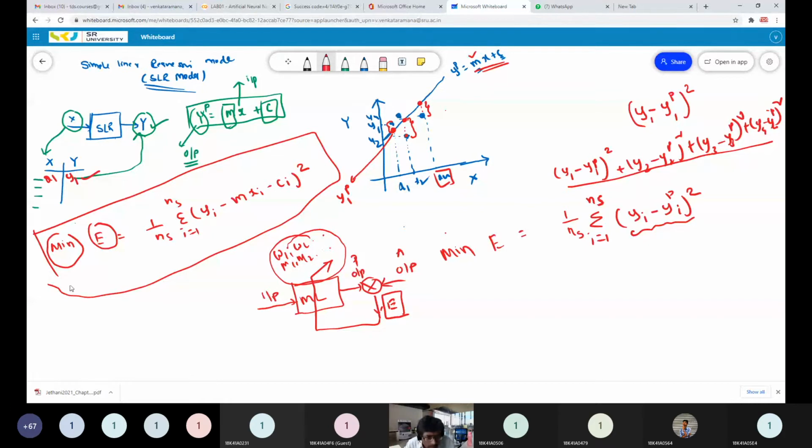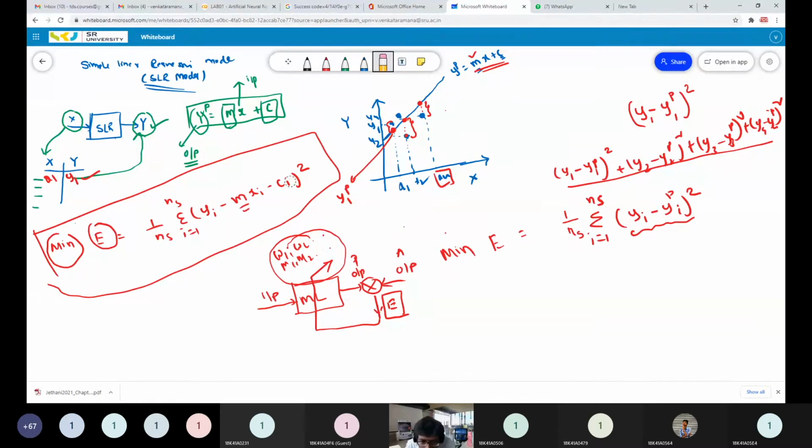So finally, what I want to convey is that you are going to minimize the error, which is 1 by n, sigma i equal to 1 to n, (yi minus m into xi minus c) whole square. You are trying to minimize this error and find the model parameters m and c.